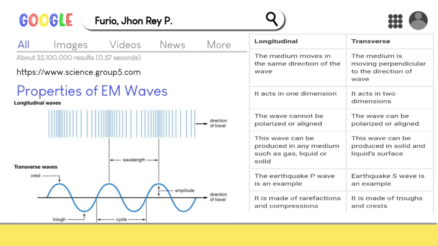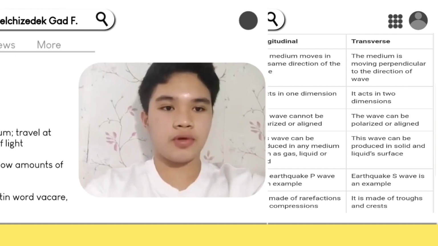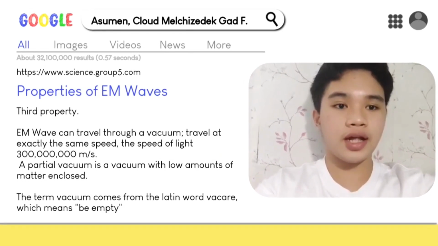While in a transverse wave, the medium is moving perpendicular to the direction of the wave. It acts in two dimensions. The wave can be polarized or aligned. This wave can be produced in solid and liquid surfaces. Earthquake S waves are an example. It is made of troughs and crests. Therefore, the transverse wave is the most applicable wave for EM waves, which can travel exactly at the same speed, the speed of light, 300 million meters per second.